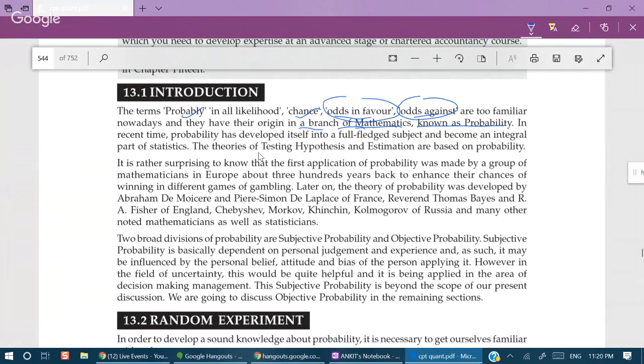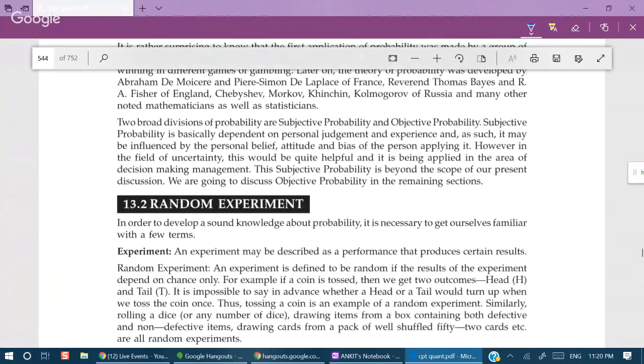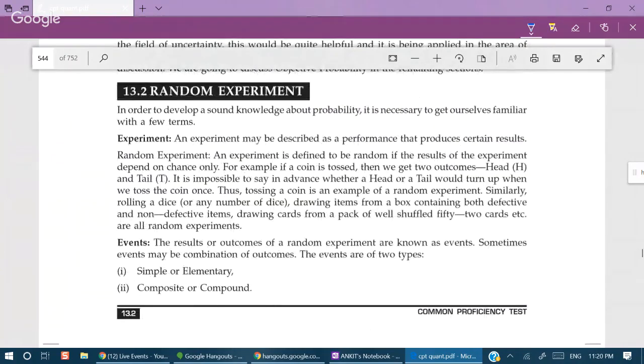Now let us come to random experiment, because everything starts with an experiment. Let me describe it. I just tossed a coin, or I just did something which has a few possible outcomes, just like I appeared in an exam.